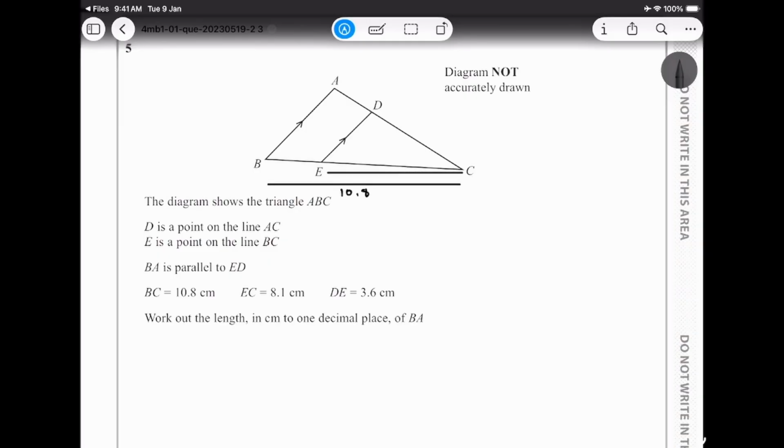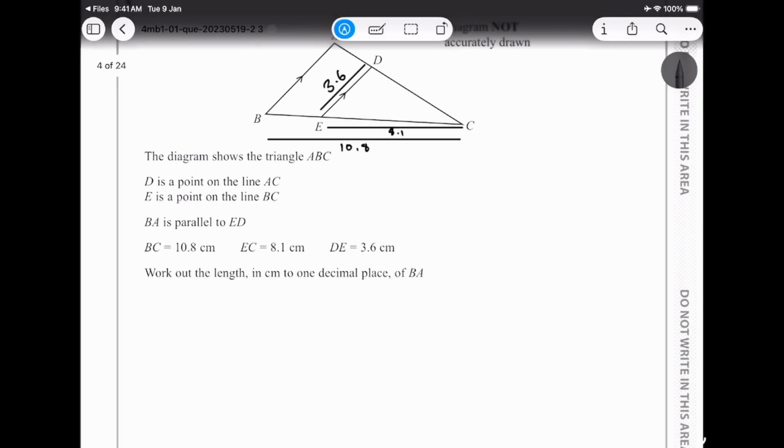I don't think so, but if it was straight it would be satisfying. 8.1. DE is 36. Anyways, 36. All right. Work out the length in centimeters.